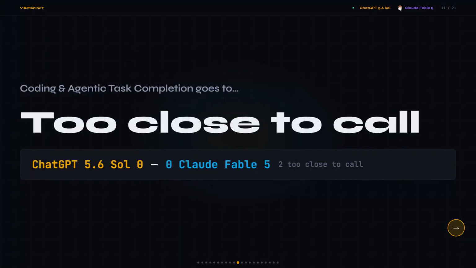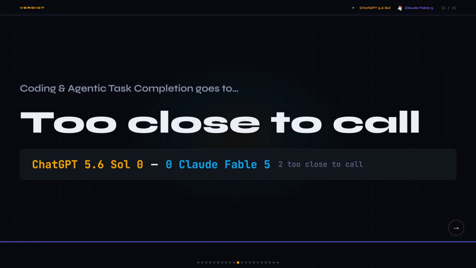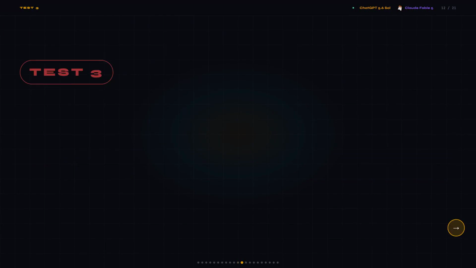I was expecting one of these to just dominate coding, and what came out instead is a genuine split by use case. Sol wins on cost per task, Fable 5 wins on raw ceiling for complex work. So this is another tie, which puts us at 0-0 with 2 tests tied now, and there's no overall coding winner here. Only a use case question.